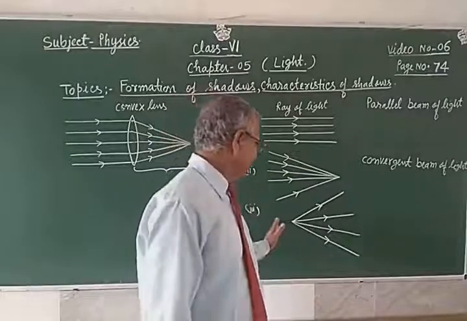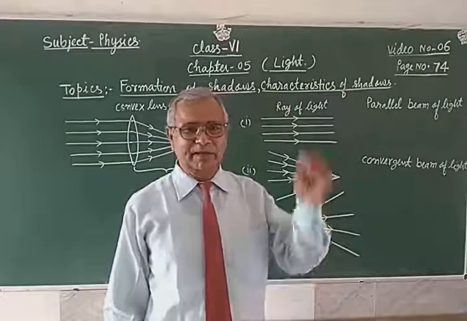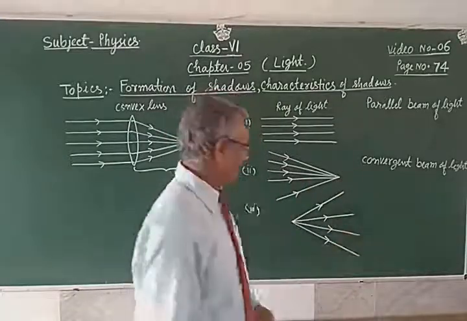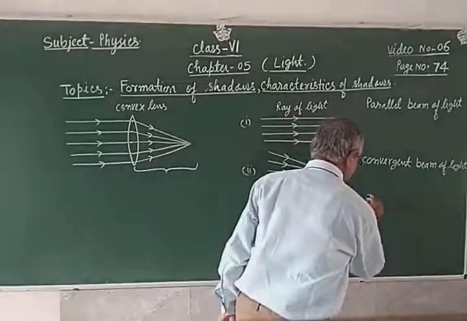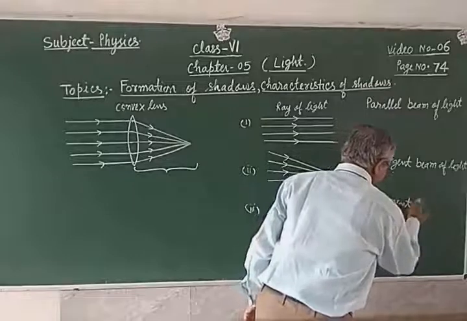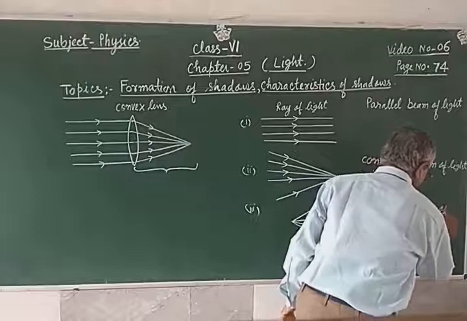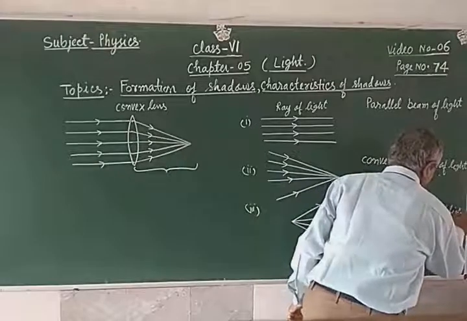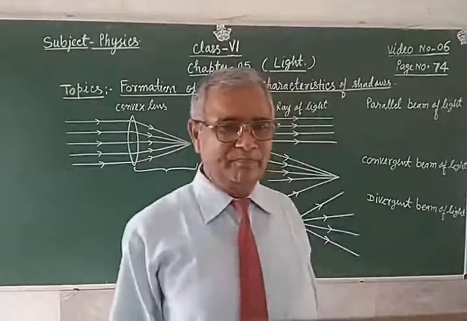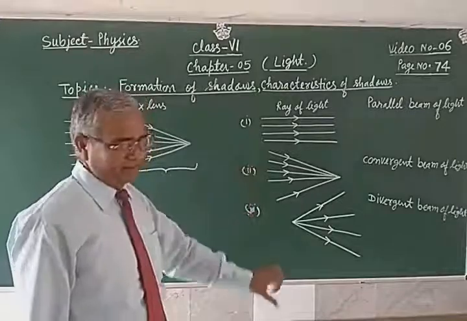So these light rays which are going in different directions from a source of light are a form of divergent beam of light. I hope that you all become more familiar with these different beams of light.